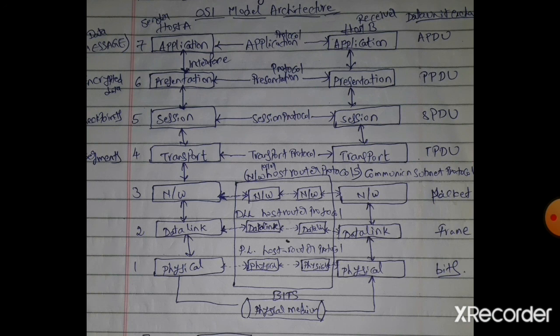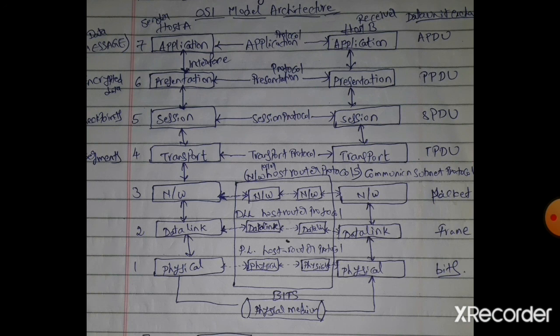In other words, a program on the source machine carries on a conversation with a similar program on the destination machine using the message headers and control messages. In the lower layers, the protocols are between each machine and its immediate neighbors, not between the ultimate source and destination machines, which may be separated by many routers.